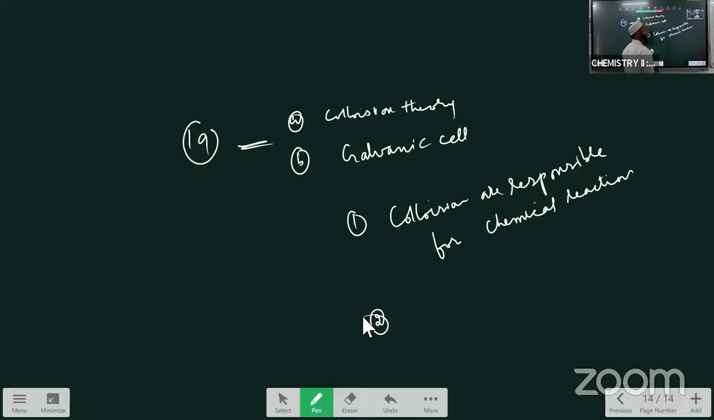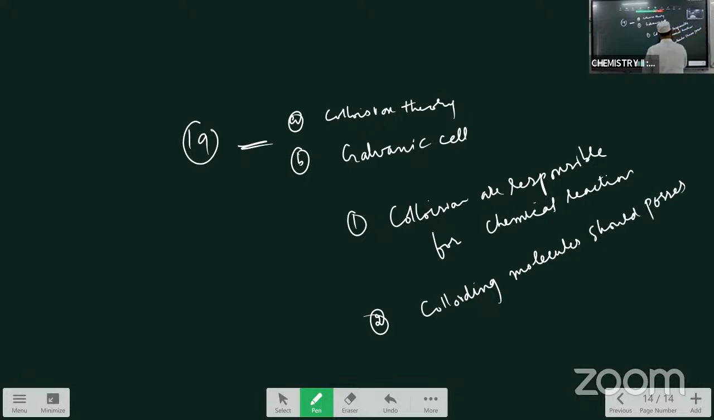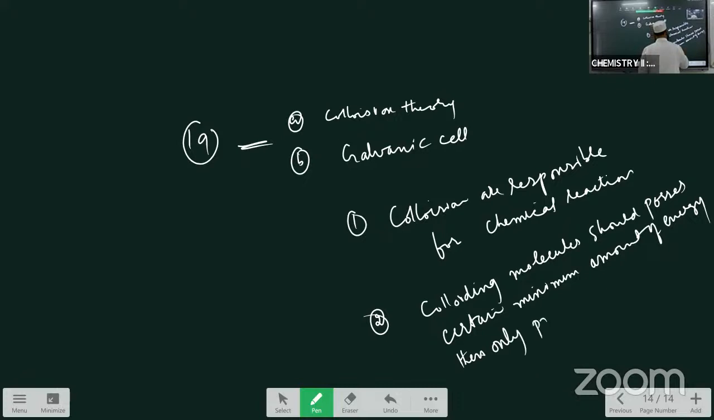Once again I am repeating: colliding molecules should possess a certain minimum amount of energy, then only product is formed.